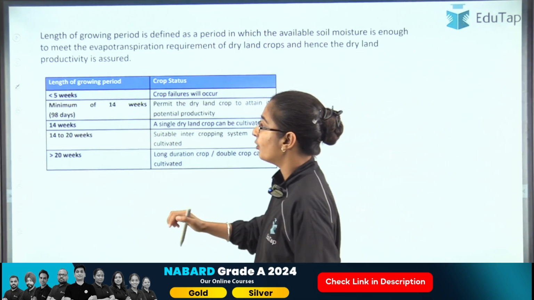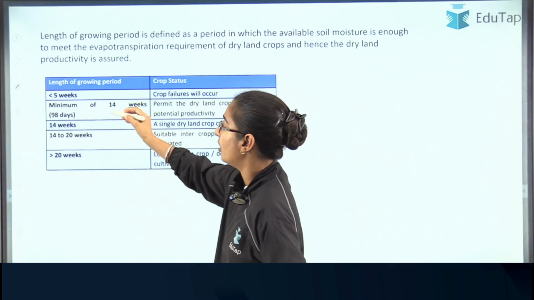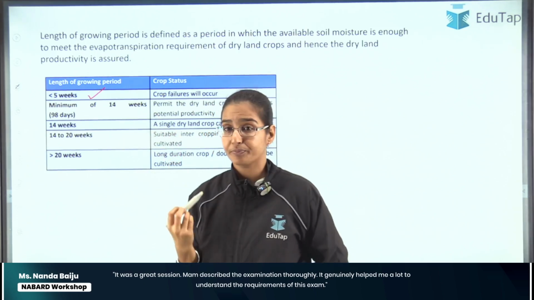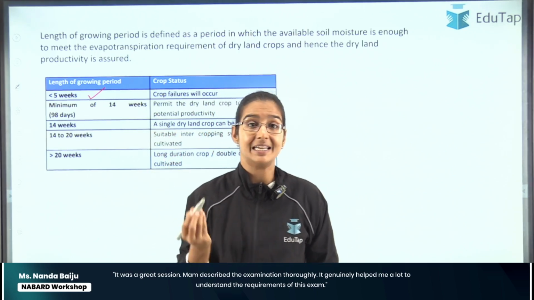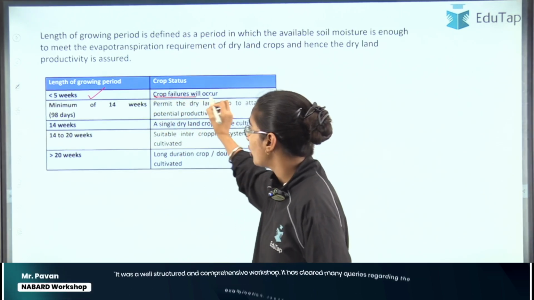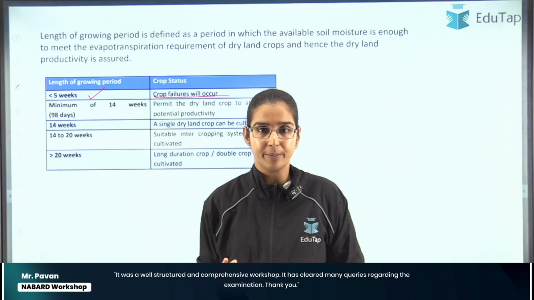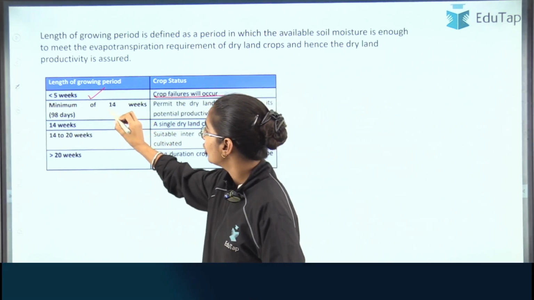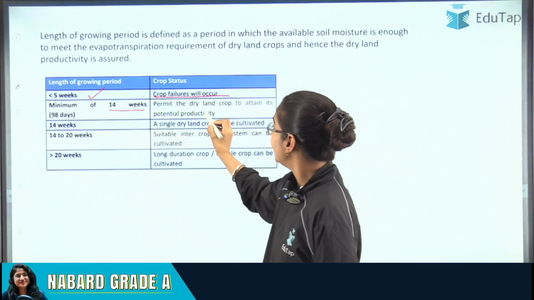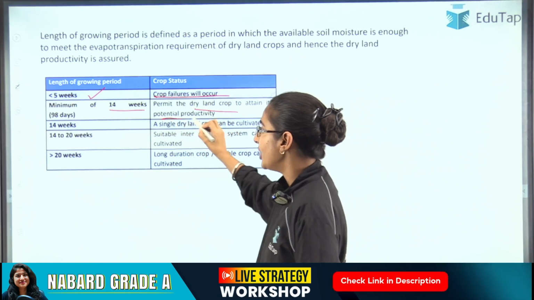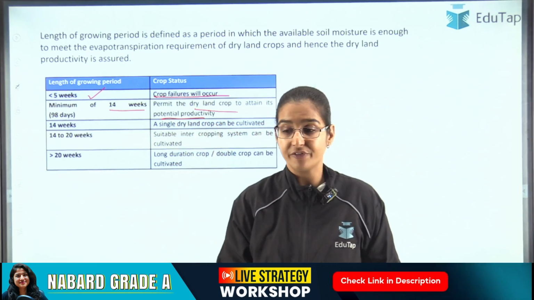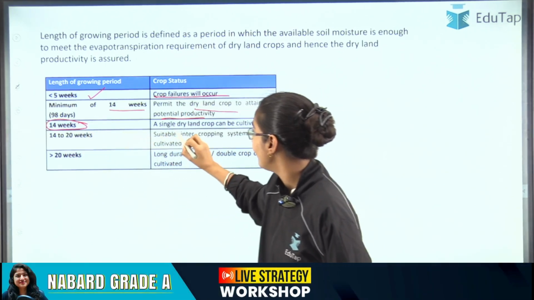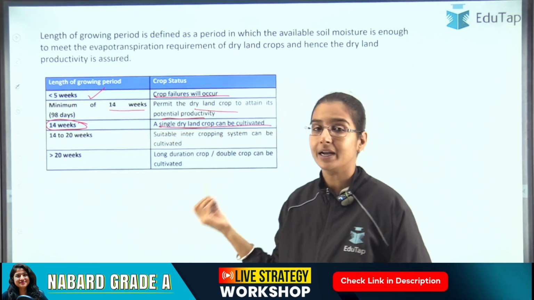So we have around 4 or 5 types of length of growing period. The first one is 5 weeks. If the length of growing period is less than 5 weeks, then there will be crop failures, right? No crop will be able to tolerate such low levels of soil moisture. Then when the crops have a minimum of 14 weeks, dryland crops can achieve their potential productivity. If it is at least 14 weeks, then we have a single dry crop which can be cultivated.